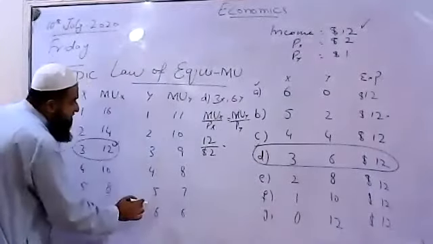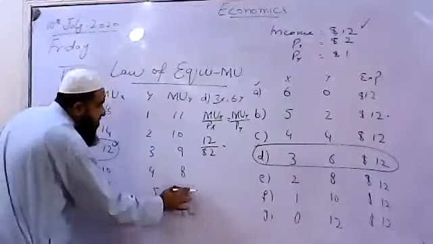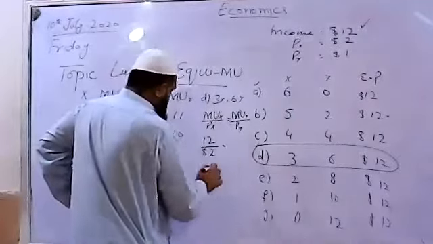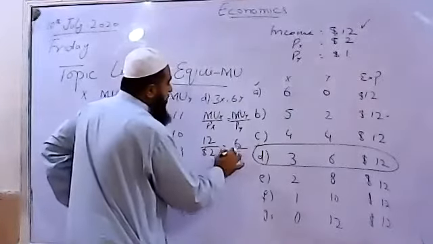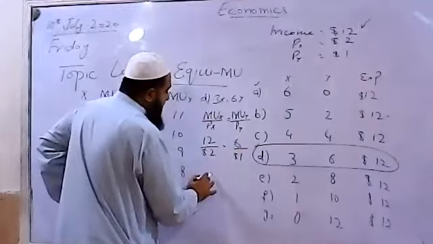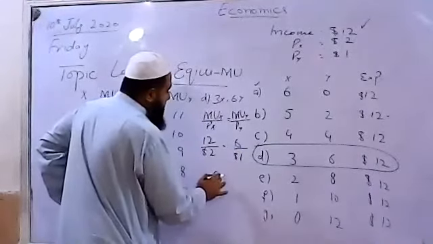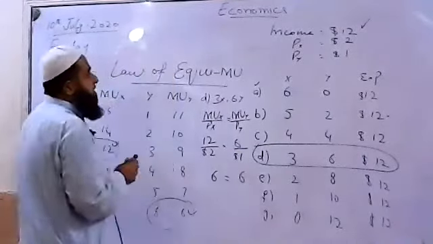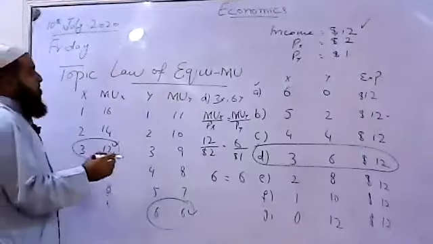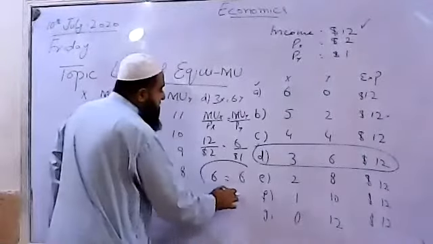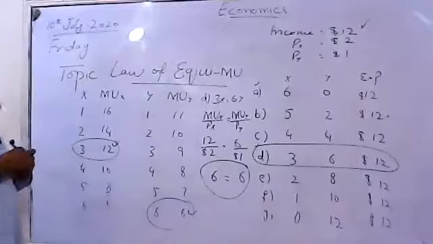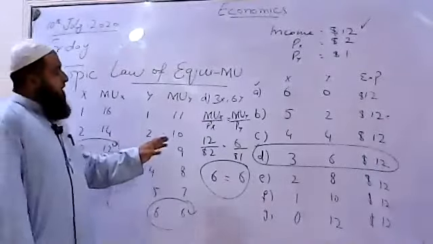And for the sixth unit of Y, the marginal utility of Y is 6 over $1. You find over here it is also 6. Each dollar spent on commodity X and Y will give us the same marginal utility ratio for each dollar spent.